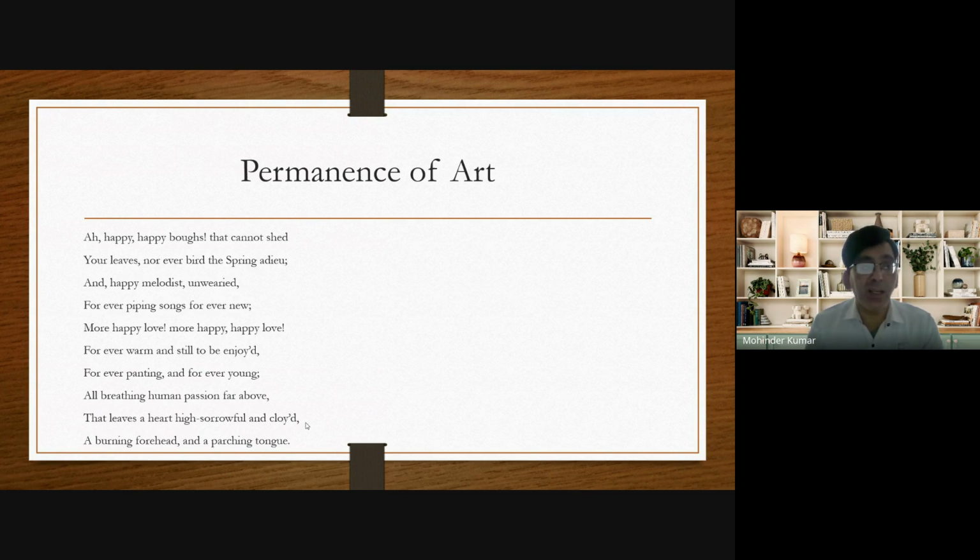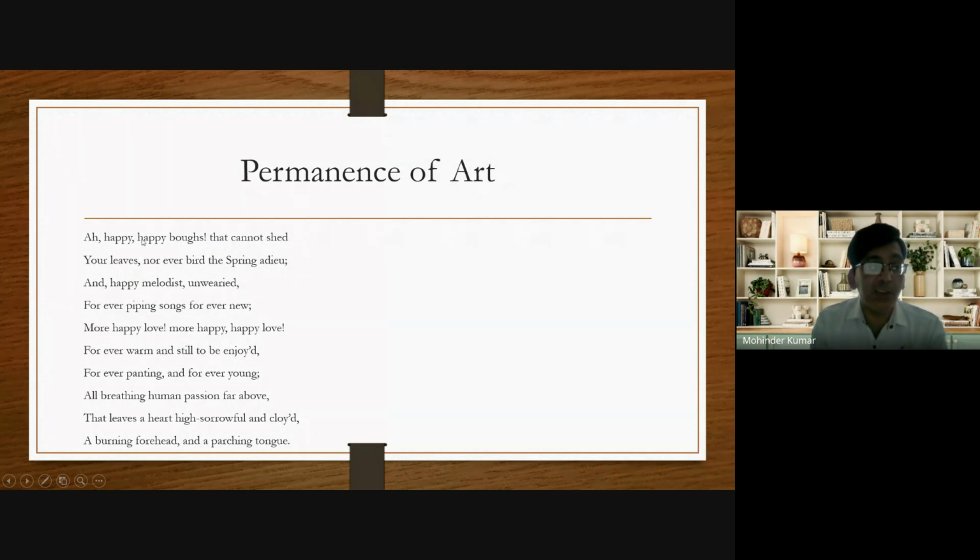Why are the trees lucky? "Thou canst not shed thy leaves." He says that the trees are lucky because they will never shed their leaves. They will always remain green. "Nor ever bid the spring adieu." Spring, I think you know, is a season in which there's new life, new plants grow, and there's greenery all around. So he is talking about the trees.